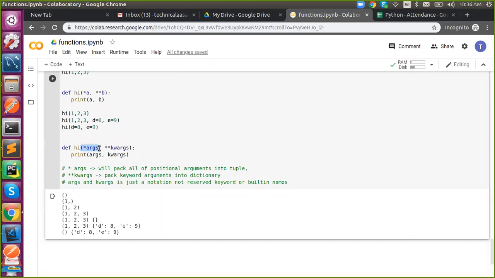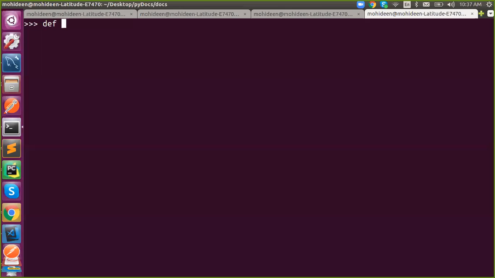You should use star, because in a range function, if you pass one argument, it will be considered as a stop. But if you pass two arguments, the first will be considered as a start and the second as a stop. Got the difference? So we should not use fixed parameters. It will never help us. So the only way is to use star, and it will capture the arguments.